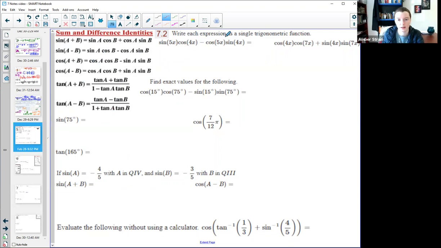So if I had this right here, I can see that it follows this pattern. I skim through my note card, and sure enough, here it is. Here's that sine, cosine, so it's one of these two. It's a minus, so it must match this one.